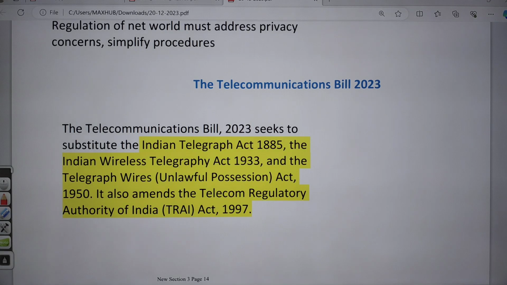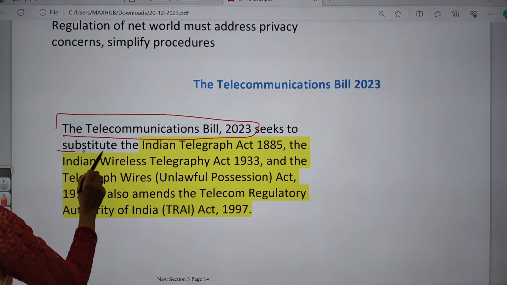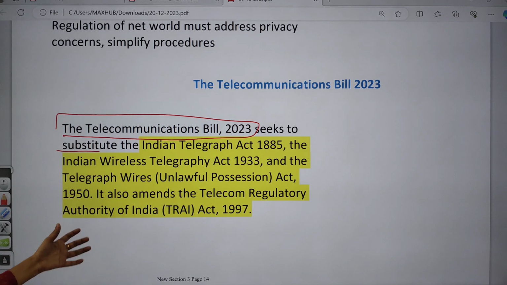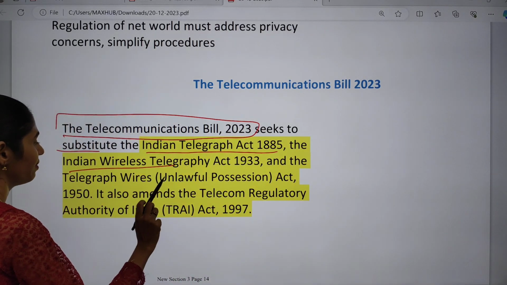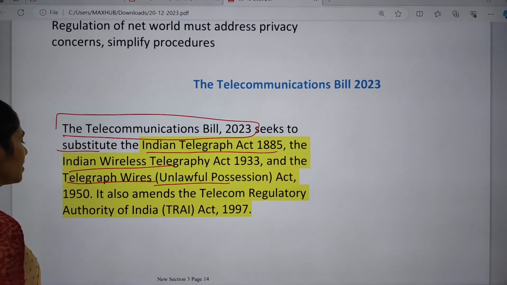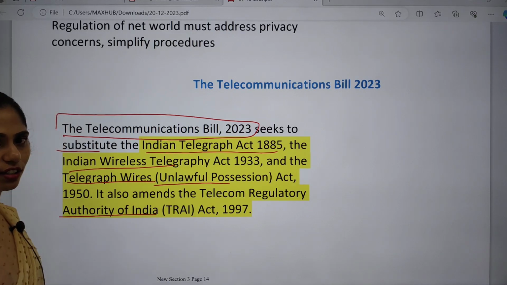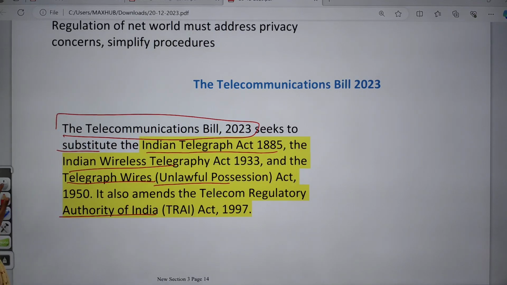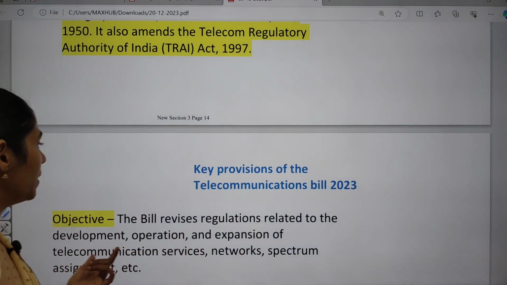If you see the context, it says that the Telecommunications Bill 2023 seeks to substitute the Indian Telegraph Act, the Indian Wireless Telegraphy Act, and the Telegraph Wires (Unlawful Possession) Act, and it is also going to amend the Telecom Regulatory Authority of India, that is the TRAI Act of 1997. These are some important things that are going to be amended by this new bill.